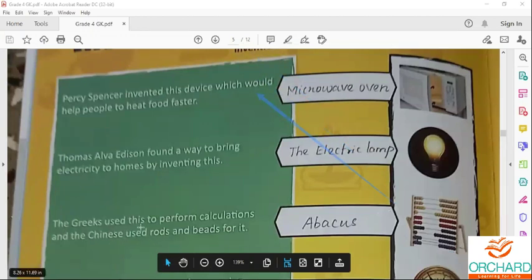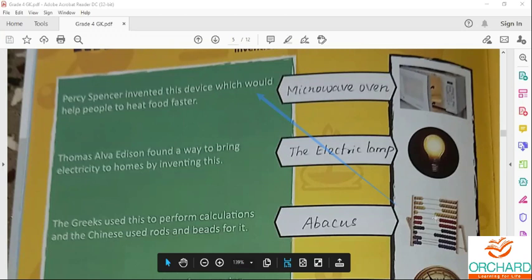The Greeks used this to perform calculation. So abacus, the Greeks first used this to perform calculation, and the Chinese used rods and beads for it.